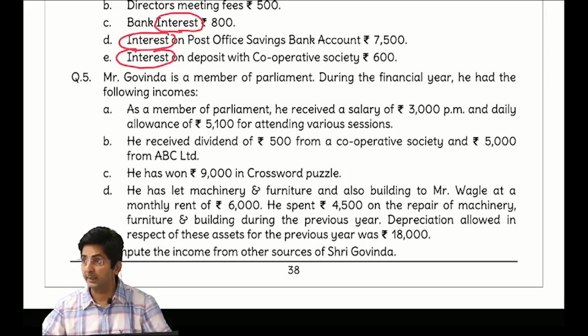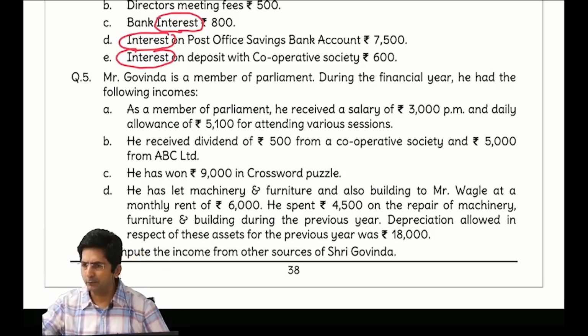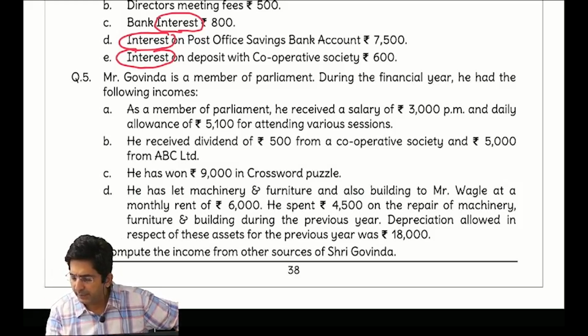See, if there was something special for cooperative society, I would have taught you, no? I simply explained dividend taxable. So when I am not going into the depth, you should not apply extra brain. Dividend taxable. See, in the question they will put something extra to confuse you. But that's where I say don't go as per the sum, go as per our system. Our system is our theory which is taught. Then winnings from crossword, taxable winnings.